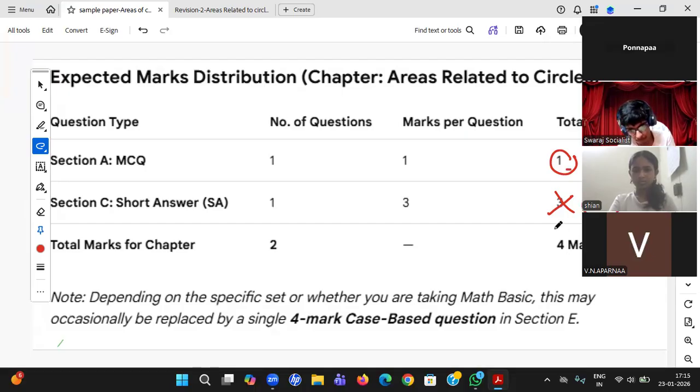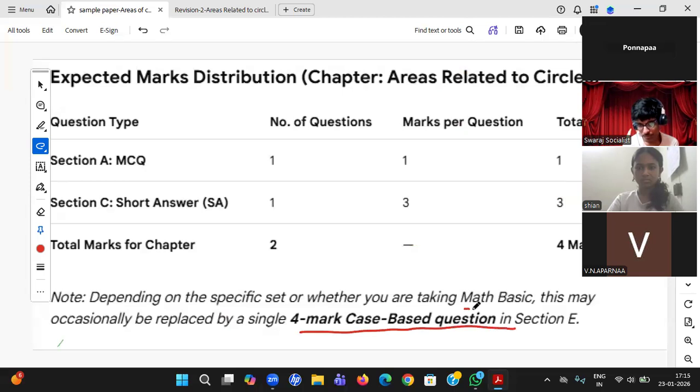First of all, there will be no case based question. There will be no 5 marks question. Your questions will be only MCQ and section B 2 marks. In a rare chance, he may skip the MCQ and directly go for section C. But there will be no 5-mark question. There will be no case based question. Be assured.